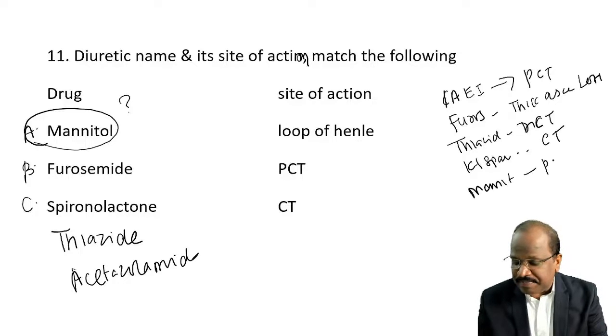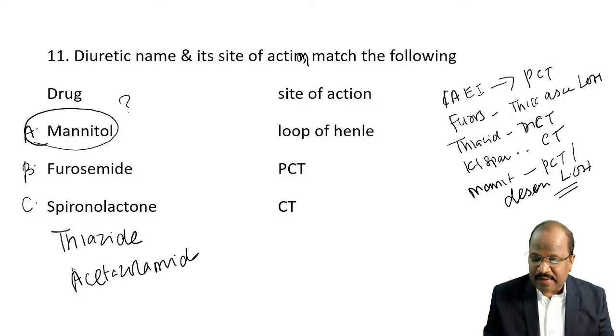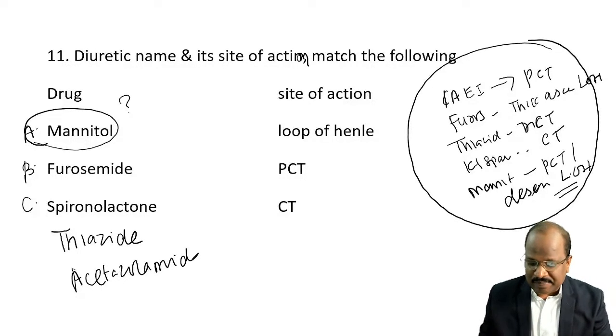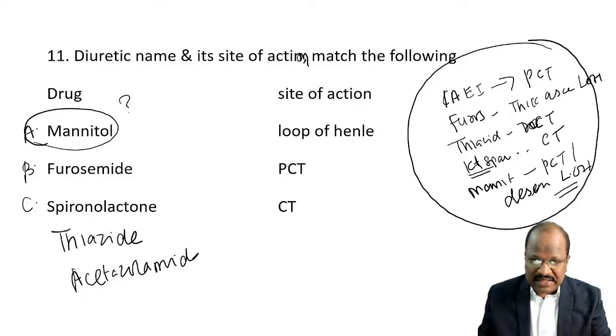Mannitol acting on PCT and descending limb of Henle. So multiple right answers: carbonic anhydrase inhibitor on PCT, furosemide on thick ascending limb, thiazide on DCT, potassium-sparing diuretic on collecting ducts, and mannitol on PCT and descending limb of loop of Henle.